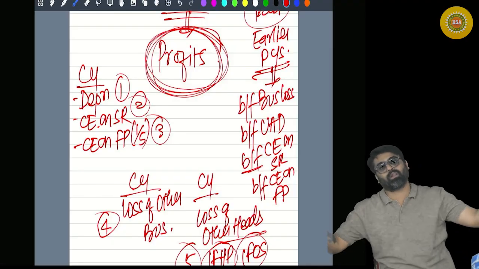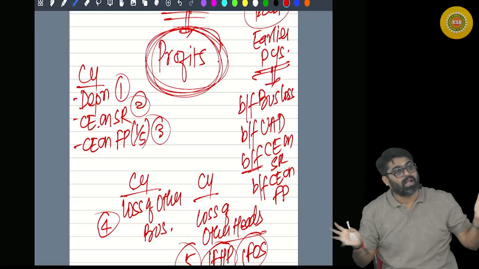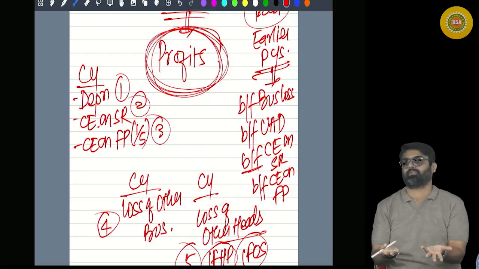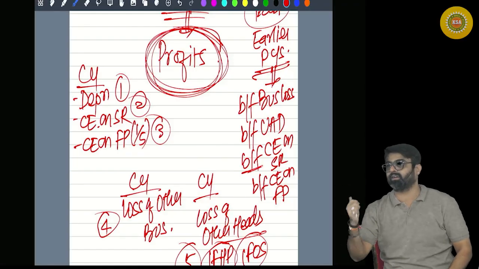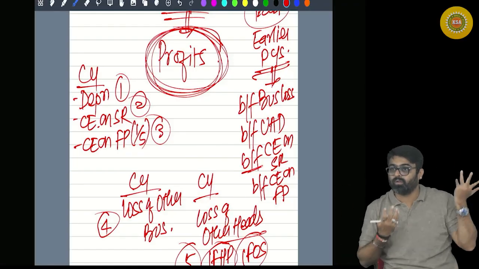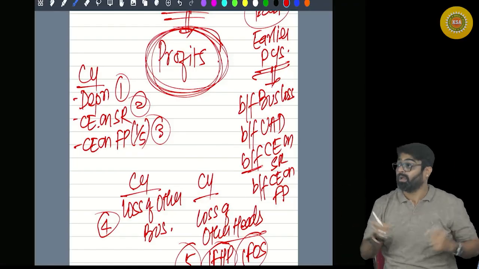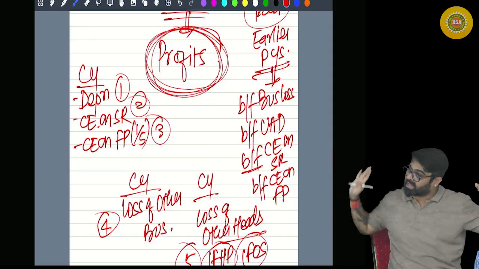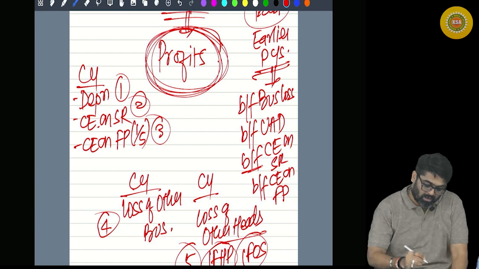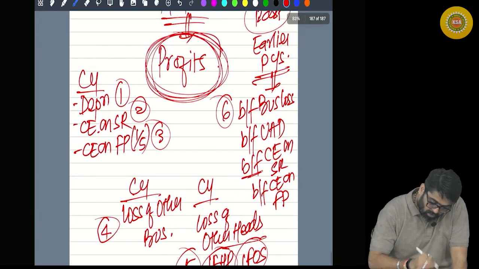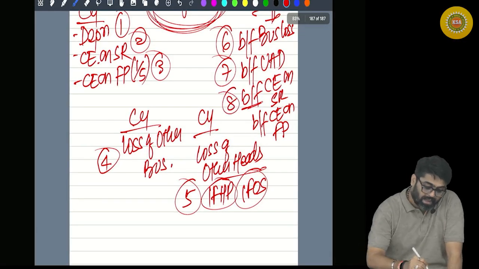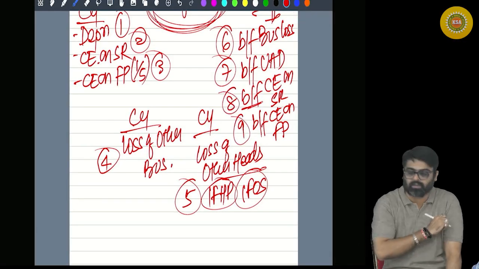Yes or no? What if the business profits are gone and now no profits are remaining? Your business loss brought forward will remain as it is. And what if this is the last year, 8th year? Further carry forward will also not happen. Getting my point? However, these other losses can be carried forward for indefinite period. So give them the last priority. So now the 6th point will be brought forward business loss. 7th point will be brought forward unabsorbed depreciation. 8th point brought forward capital expenditure on scientific research. And 9th will be this.